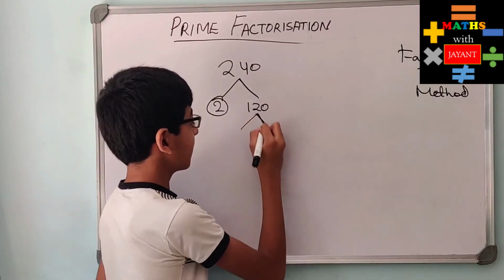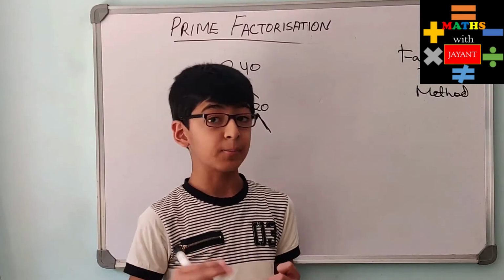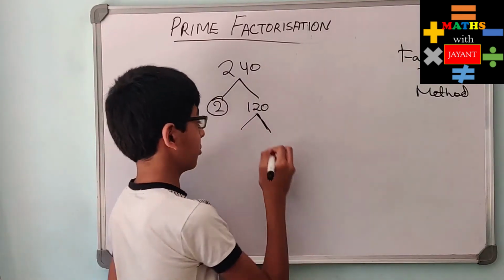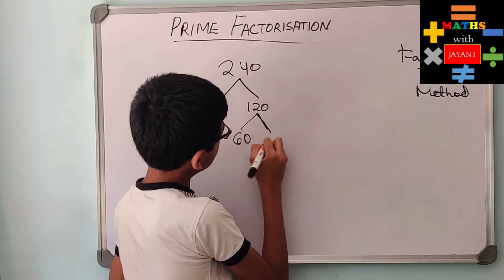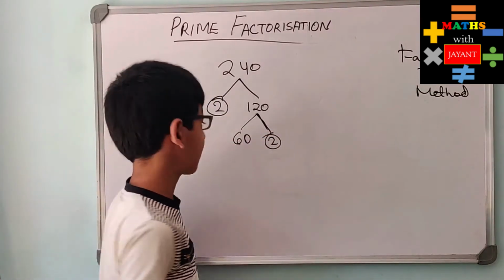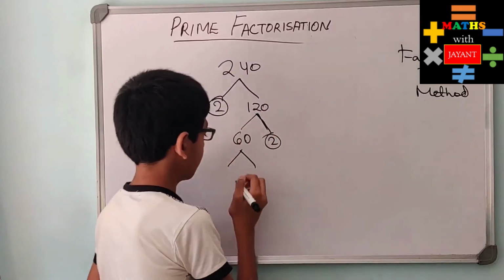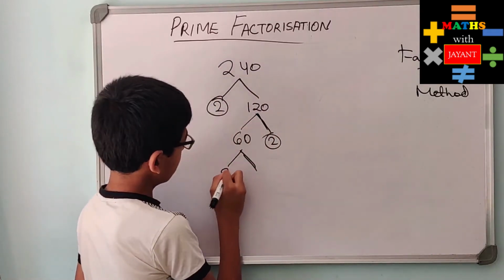120 is again an even number, so we can divide it perfectly by 2. It is divisible by 2. So I will get that 60 into 2 gives me 120. 2 is a prime number, but 60 is not. 60 is again a number divisible by 2.